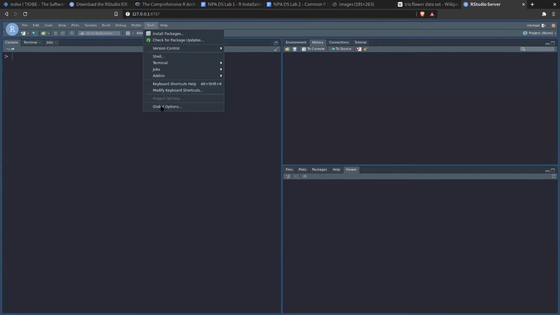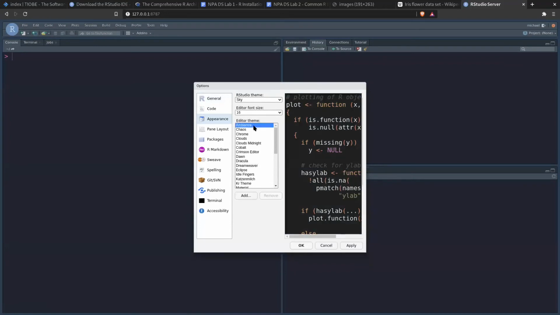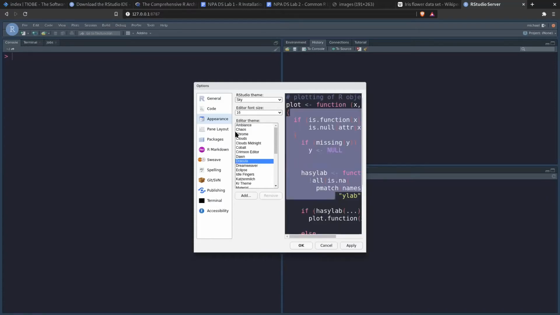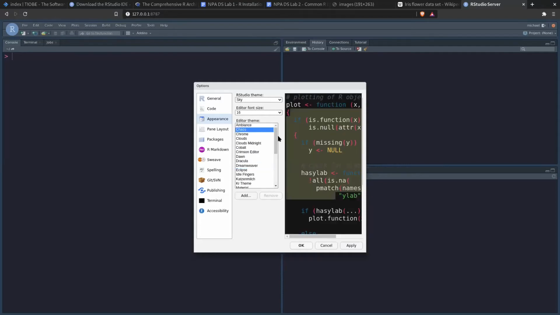However, if we go to global options and appearance, yours will probably look more like this white font here. So I usually change the theme to Dracula or to Chaos, just because I prefer working with light text on a dark background. But there's lots of different themes in there depending on what it is you're looking for. So we'll leave it on my choice, which is Dracula.